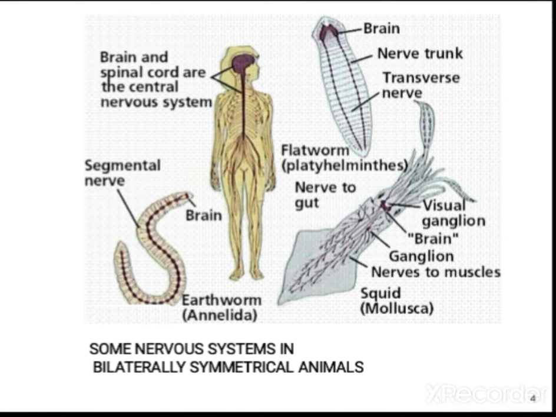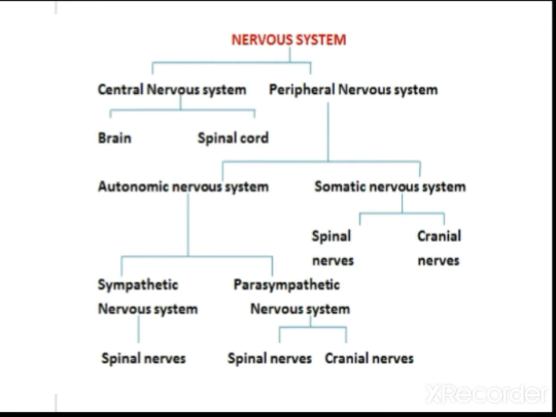Now let us study in detail the nervous system seen in human beings. The nervous system can be classified into two categories: central nervous system and peripheral nervous system. The central nervous system consists of brain and spinal cord. The peripheral nervous system is classified into autonomic nervous system and somatic nervous system.